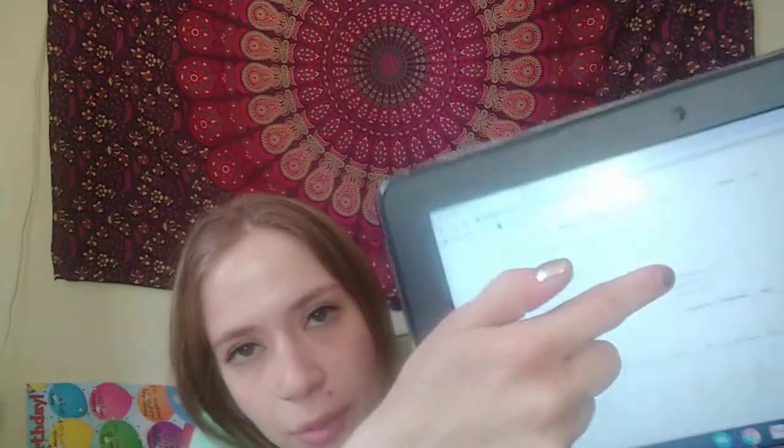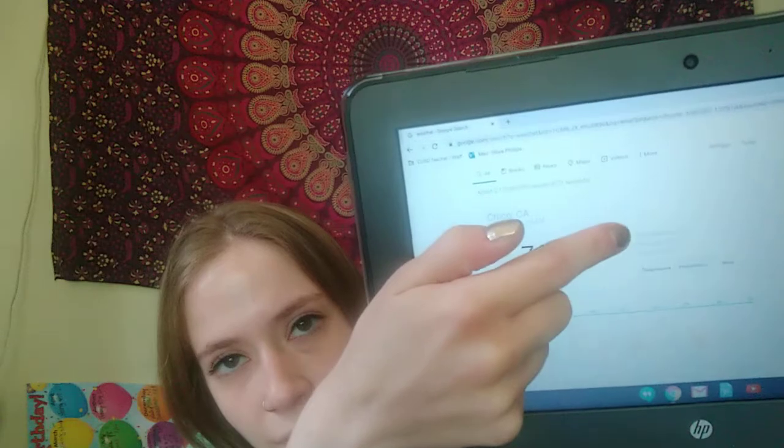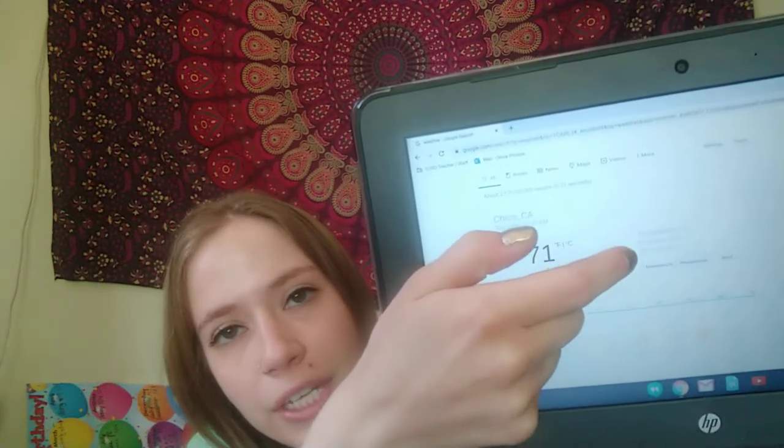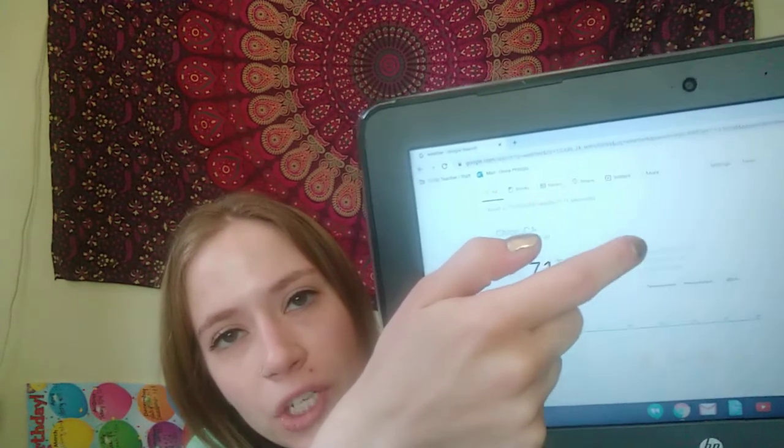To answer that question, I'm going to go ahead and look up here where it says precipitation. So it'll say precipitation, humidity, and wind. So we're going to look at precipitation and what percentage falls after the word precipitation. Precipitation, precipitation.